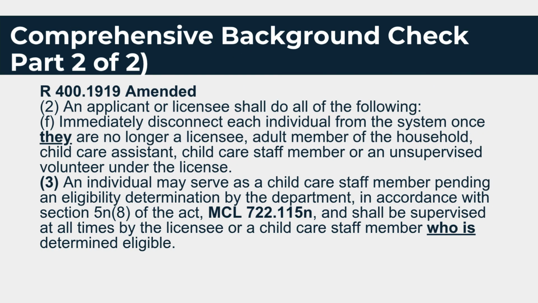Comprehensive Background Check, Part 2 of 2. R 400.1919 amended. 2. An applicant or licensee shall do all of the following. F. Immediately disconnect each individual from the system once they are no longer a licensee, adult member of the household, childcare assistant, childcare staff member, or an unsupervised volunteer under the license. 3. An individual may serve as a childcare staff member pending an eligibility determination by the department, in accordance with Section 5n of the Act, MCL 722.115n, and shall be supervised at all times by the licensee or a child care staff member who is determined eligible.